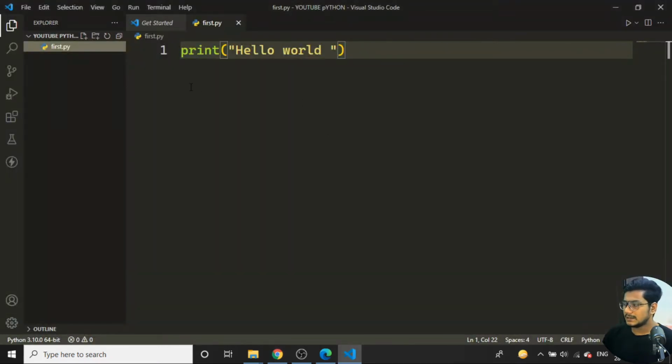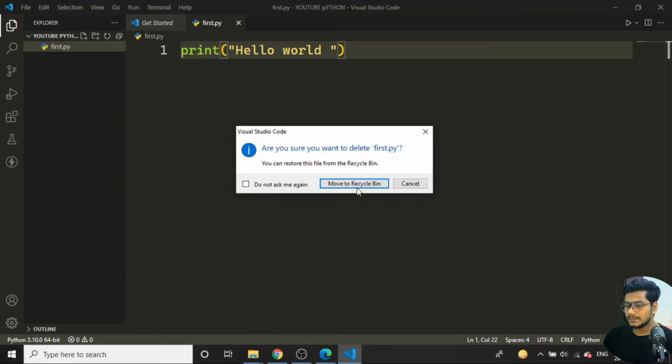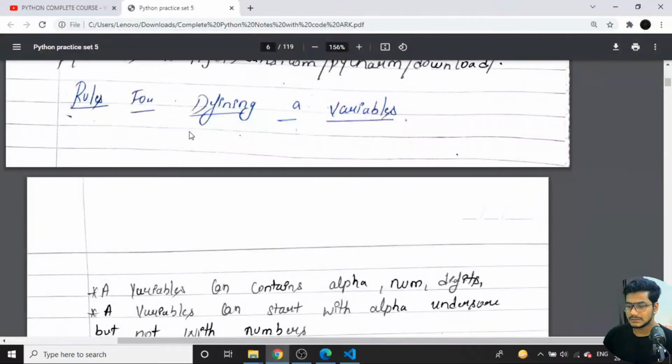In my code editor, I'll start with the second program. I had named the earlier file first.py, so I'll just delete this program. Okay, now I'll write my first program. Let me open the notes so we'll see what has been written here.